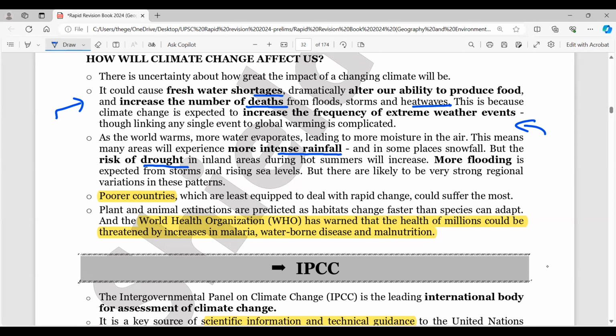The risk of drought is extremely severe. If you have observed the African and sub-Saharan African drought situation, and flooding is happening in areas where floods never used to happen. This is where poor and vulnerable communities and countries are going to suffer. WHO says that the health of millions could be threatened by an increase in diseases, malaria, waterborne diseases and malnutrition, and it's already happening around us.